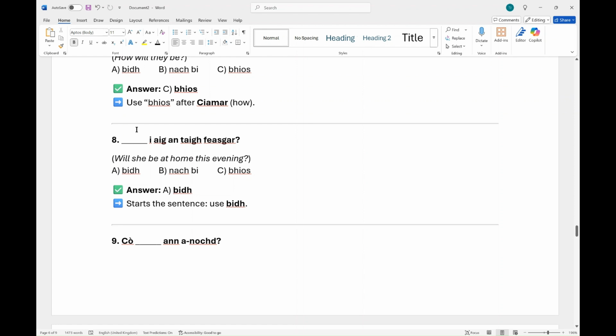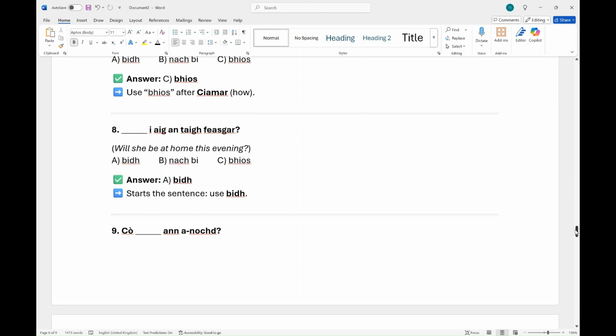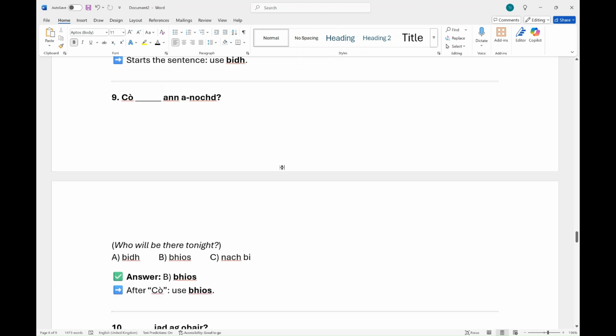You know, I am just remembering the other question phrases like ambi and these things. Okay, so we need to go back and look at these, because we're just practicing bi and nachbi and bhios, but this isn't usually how we make questions in Gaelic, of course. We use question phrases, but still, for the purposes of practicing this, it's fine. Right. Here's a better example.